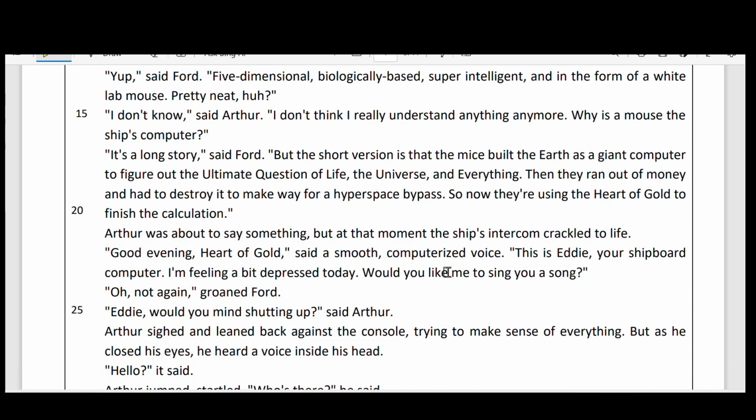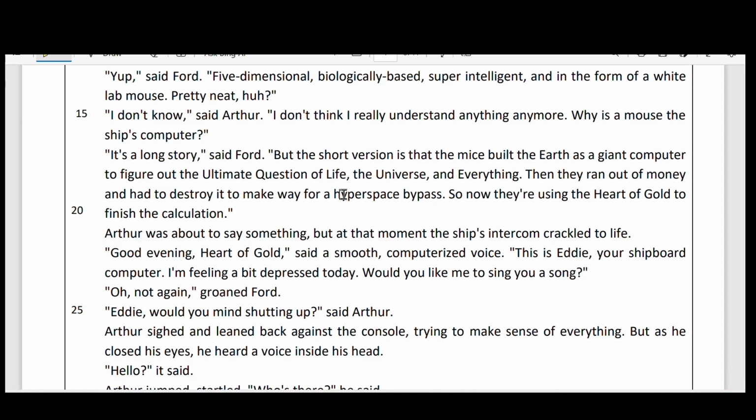"It's a long story," said Ford, "but the short version is that the mice built the Earth as a giant computer to figure out the ultimate question of life, the universe, and everything. Then they ran out of money and had to destroy it to make way for a hyperspace bypass. So now they are using the Heart of Gold to finish the calculation."